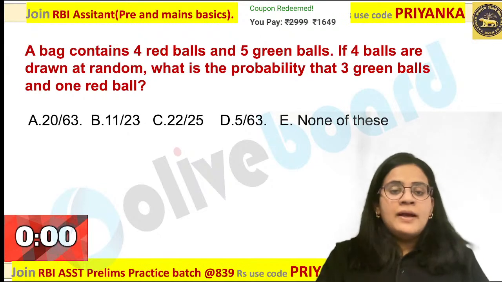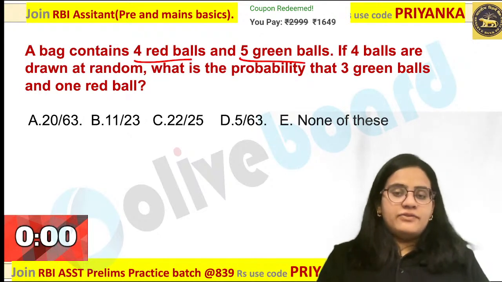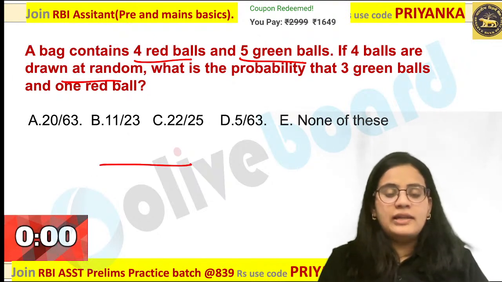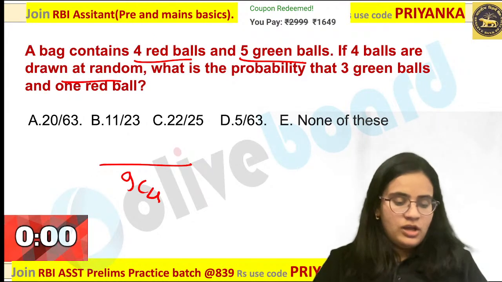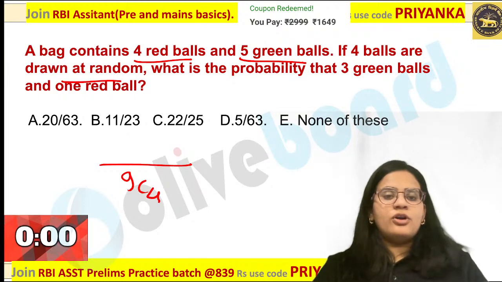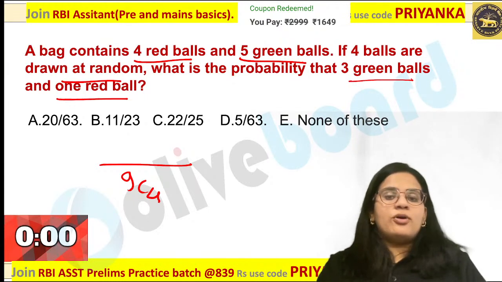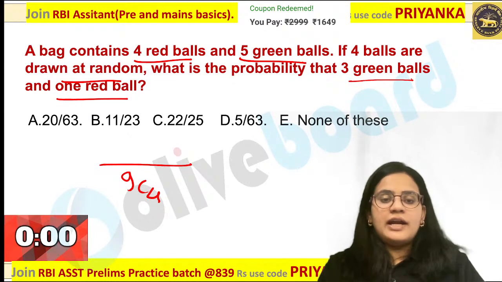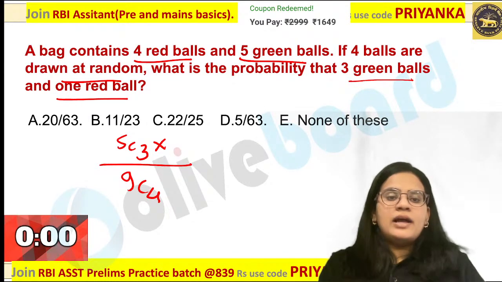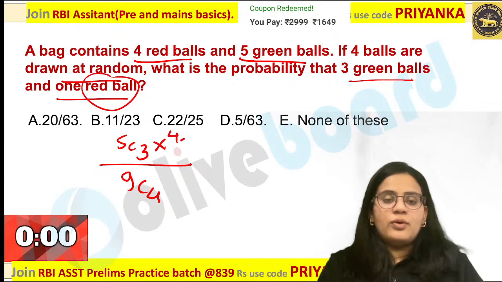How will you go about this? Bag contains 4 red and 5 green balls. 4 balls are drawn at random. Total there are 9 balls, so 9C4 would be the value. Now what is said? 3 green balls and 1 red ball. 3 green means what will you write? 5C3. And 1 red, that means 4C1 over here.